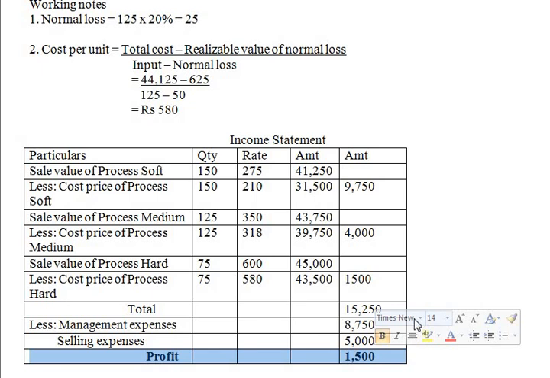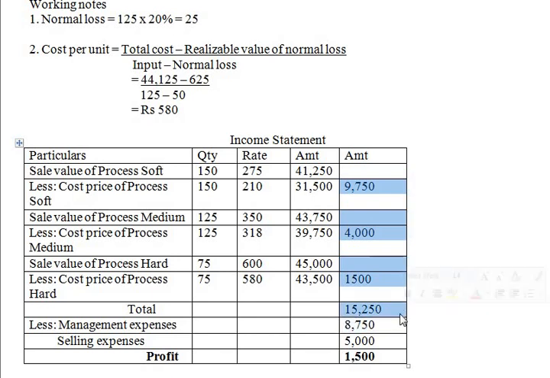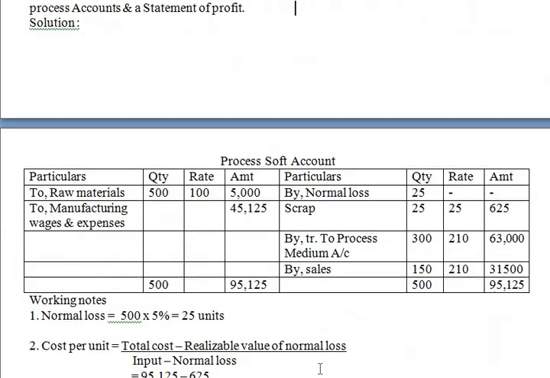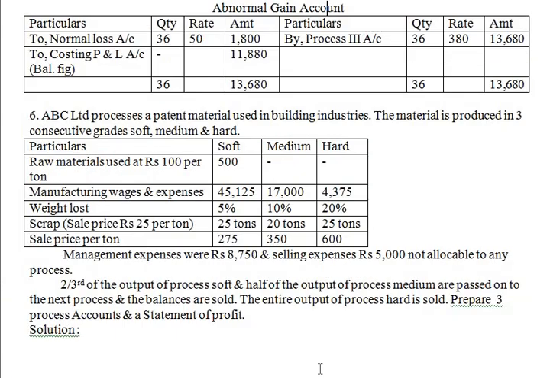Please go through the problem, solve it again. Please go through the income statement also. Nothing much we have done: selling price of each process minus cost price of each process, and whatever other expenses they have given, we have deducted and ascertained how much is profit for the work done. Okay, so this is how we prepare. Okay, so see you in next class.